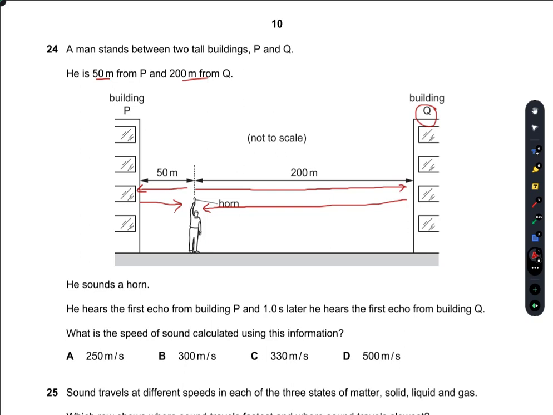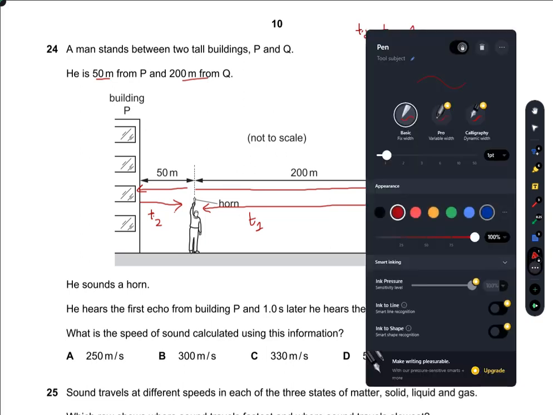So I can write that. I will call the time taken here T1, sorry, I will call this T2 and I can call this T1 for simplification. So that is T2 minus T1, that is 1 second. So that is the first equation.